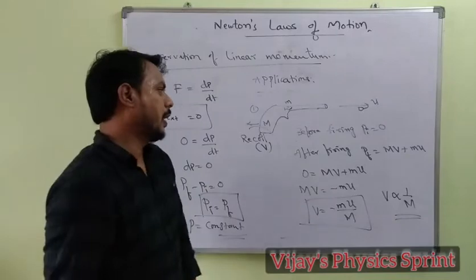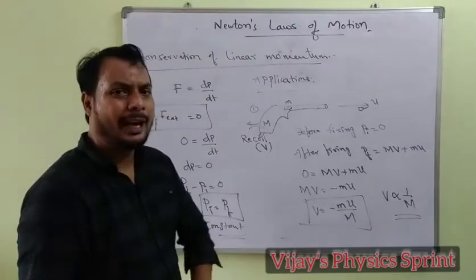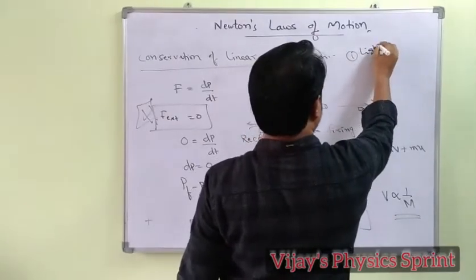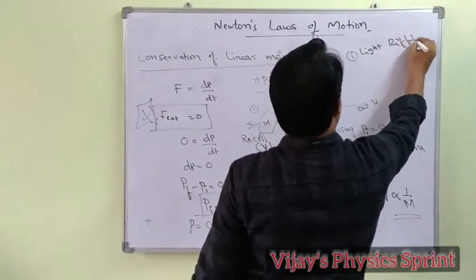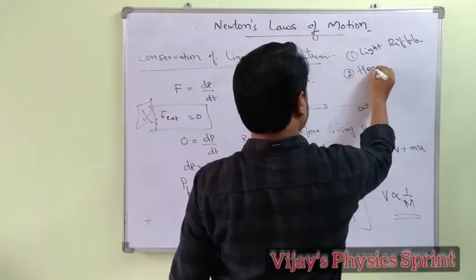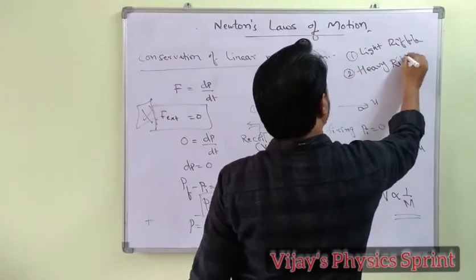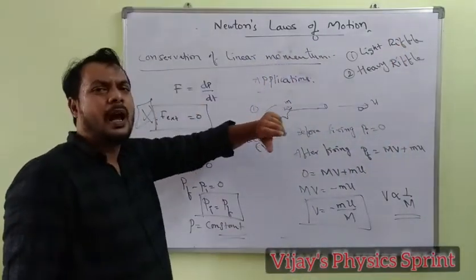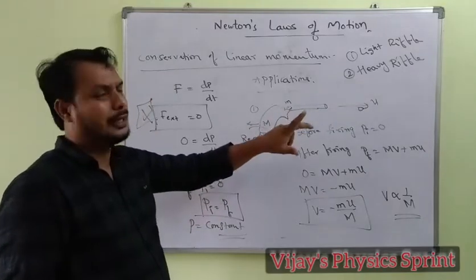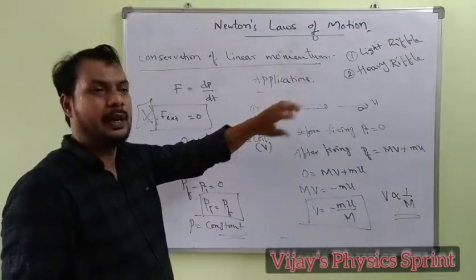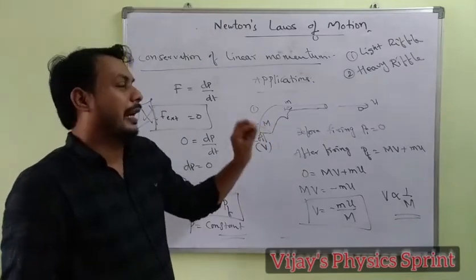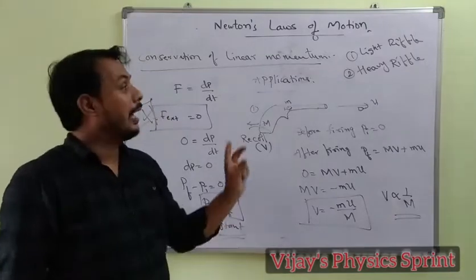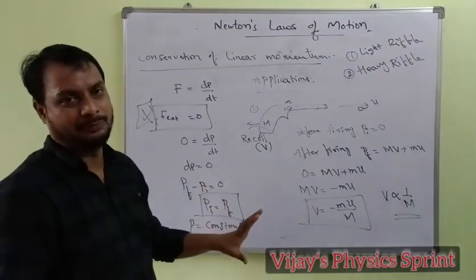One more point: the recoil velocity of the gun is inversely proportional to the mass of the gun. One question is asked like this: a heavy rifle and a light rifle. Two rifles are there. The first one is a light rifle, and the second is a heavy rifle. Masses are different, and the same bullets are used in the light as well as the heavy rifle. Find which rifle has more recoil velocity, light rifle or heavy rifle, or both.